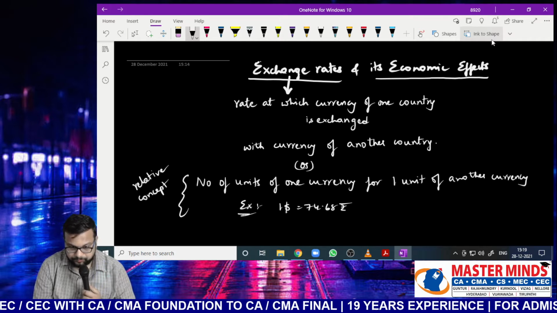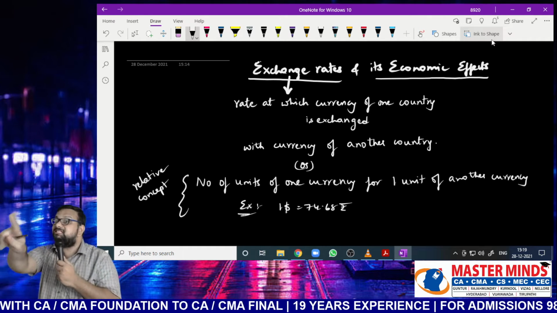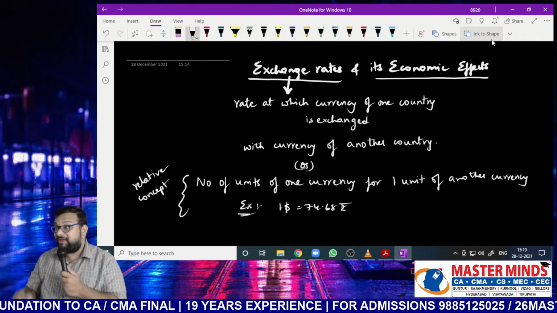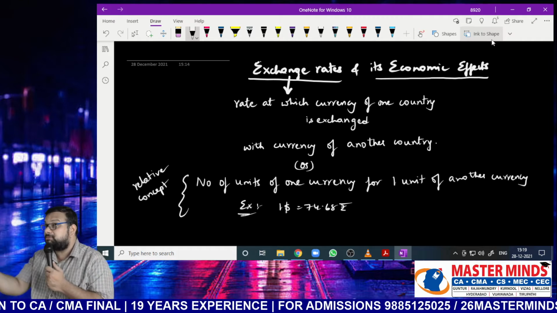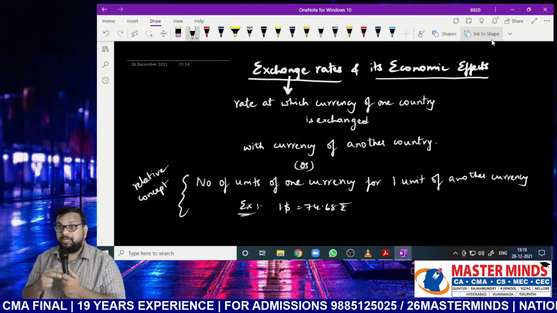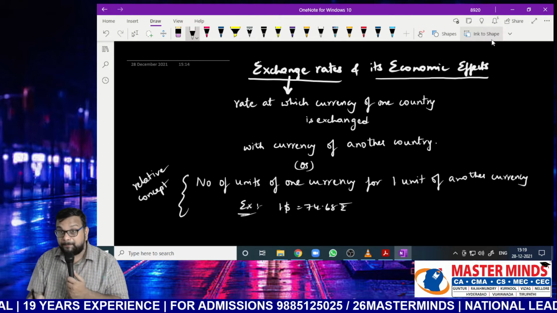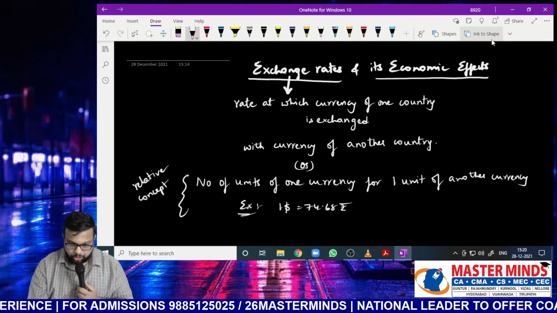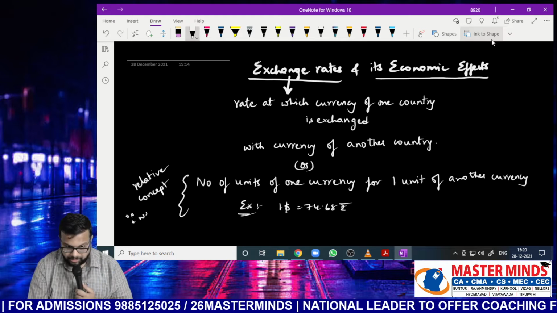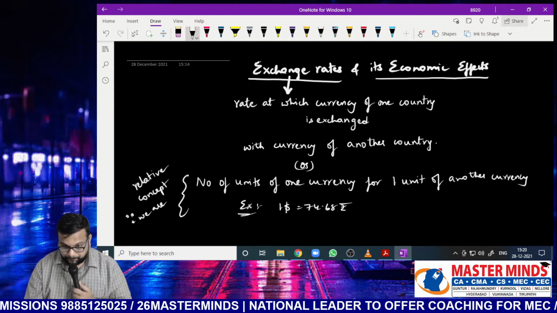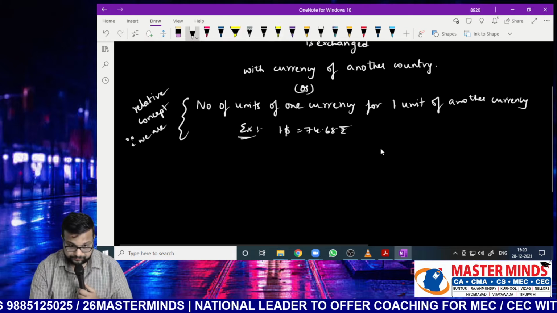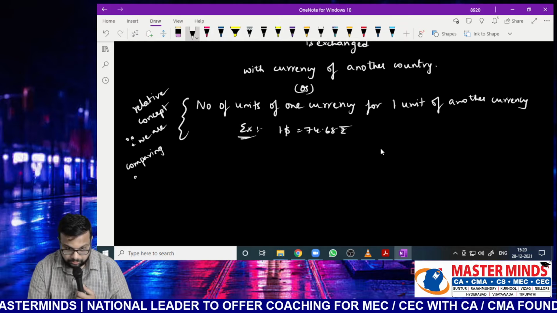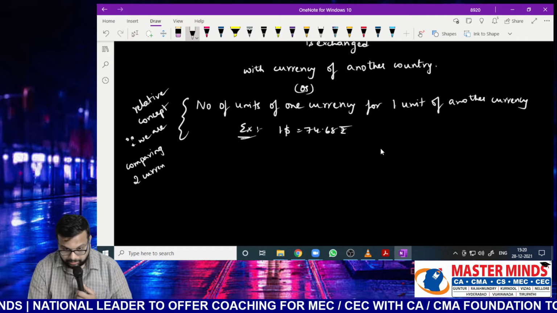There are two concepts: one is relative, another is absolute. If you are not comparing with anyone, that is absolute. But whenever you are comparing, it becomes a relative concept. Relative means in relation to. So here, as we are comparing two currencies, it is called a relative concept. Note it down: a relative concept, since we are comparing two currencies.